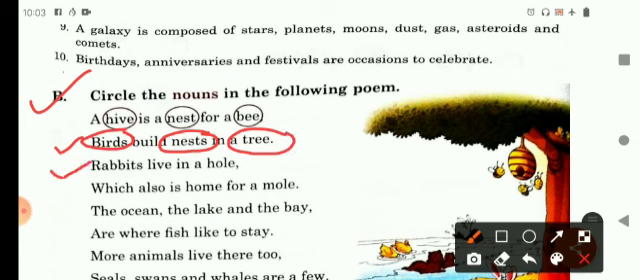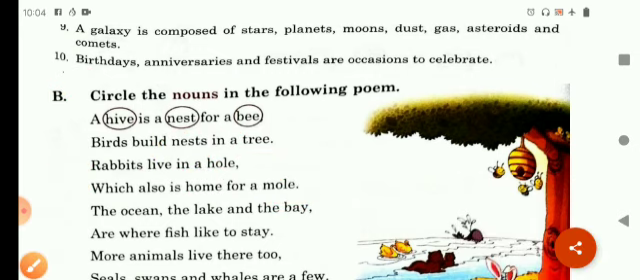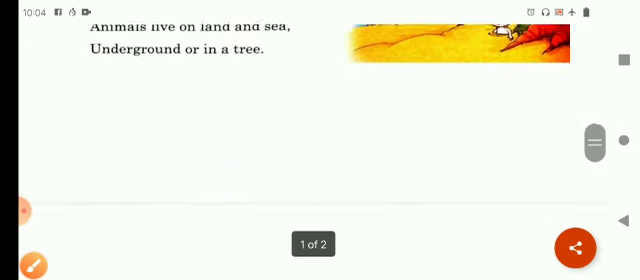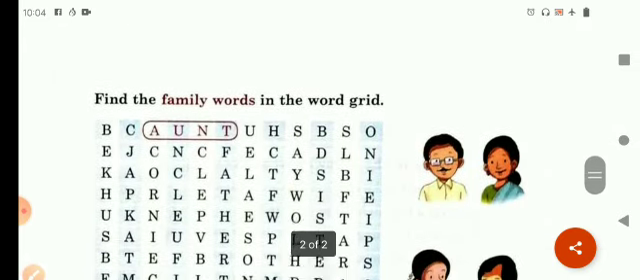Then come to the next line, rabbits live in a hole. Nouns are rabbits and hole. Then again read your next line of the poem, which also is home for a mole. So here home and mole are nouns. So children, in this way you have to read each line and circle the noun from each line. Now, what is the next exercise?